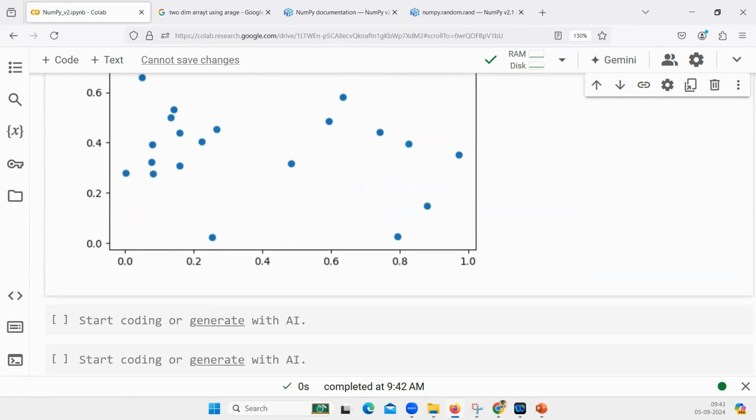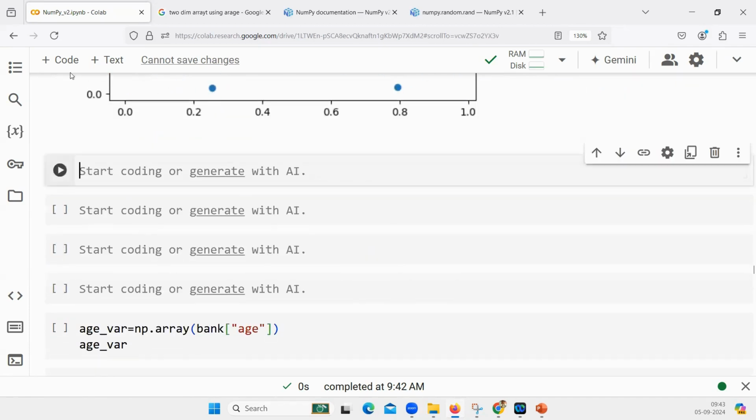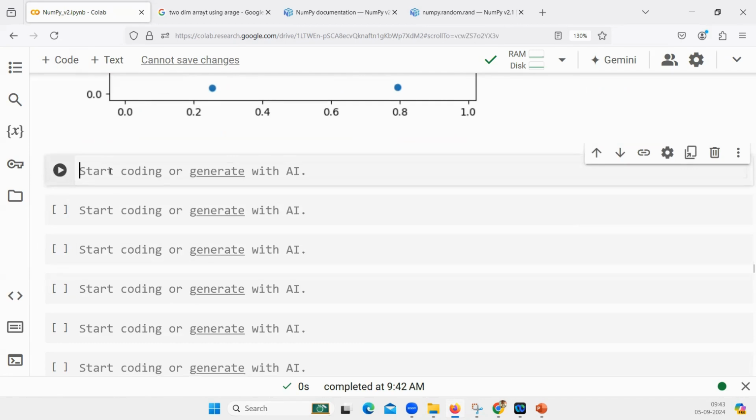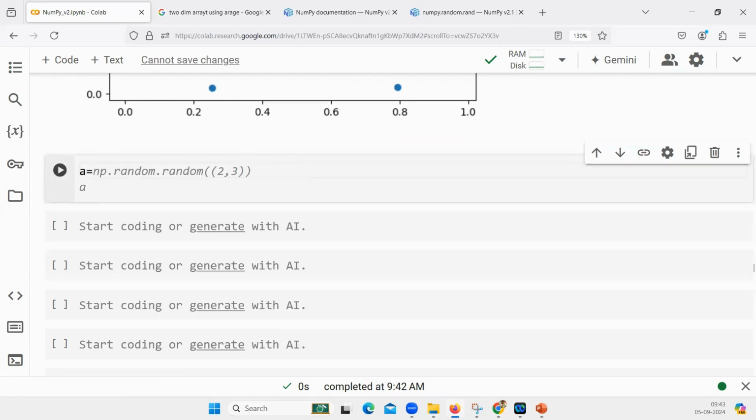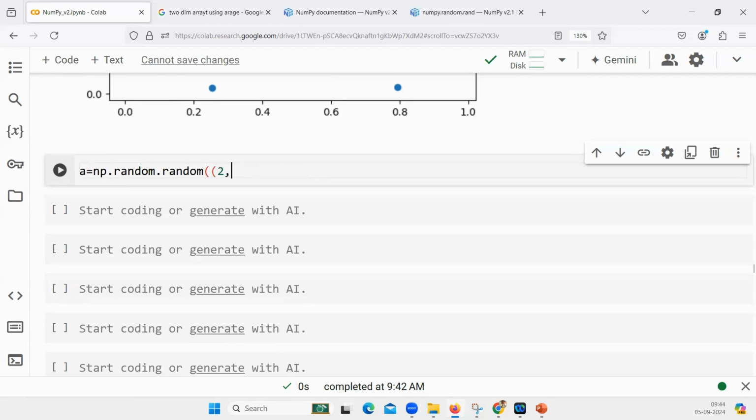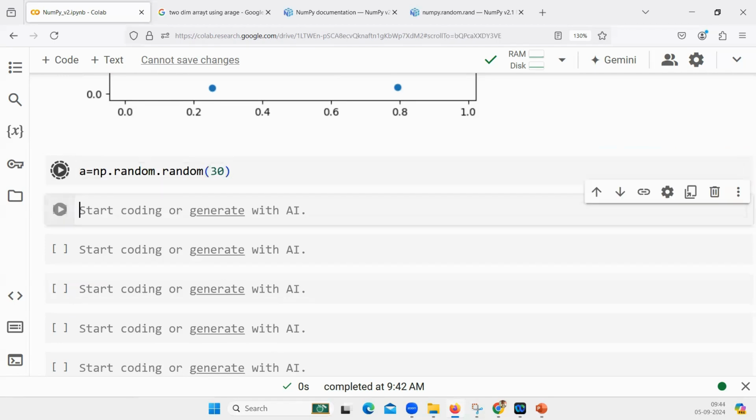Now within NumPy, there is one last but most important concept that is left, called reshape. Reshape means your data is in one format and you want to reshape it into some other format. For example, I have created 30 random numbers.